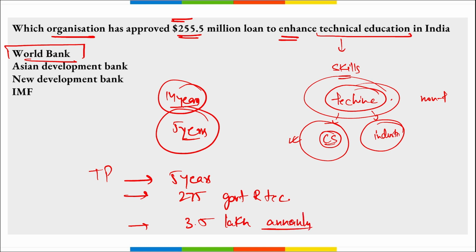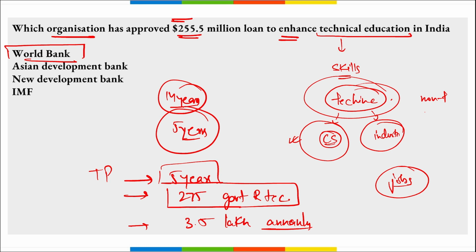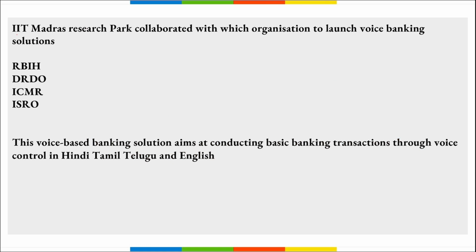Right? So we can say this amount will be used to enhance the tech skills and technical education of India and to provide job opportunities for the youth. This will be for 5 years. 275 government institutions will be benefited for it, and almost 3.5 lakh students annually will be benefited from this project. Correct? Next, IIT Madras Research Park collaborated with which organization to launch voice banking solutions?